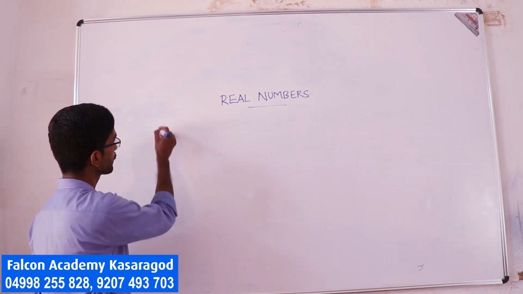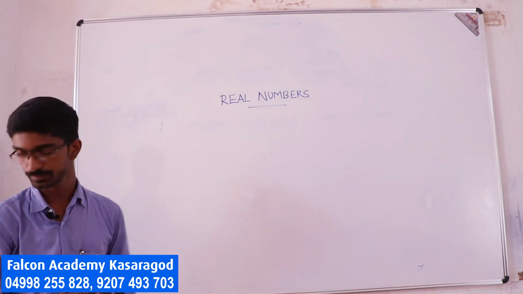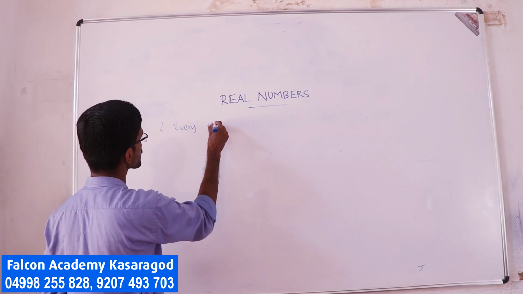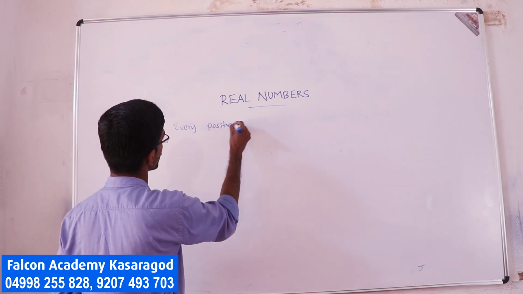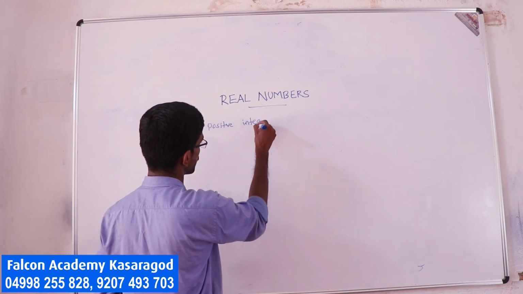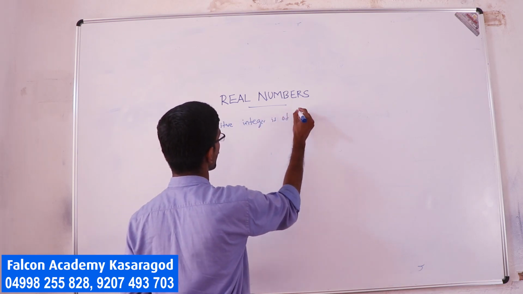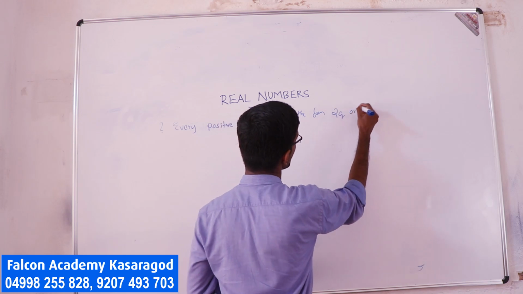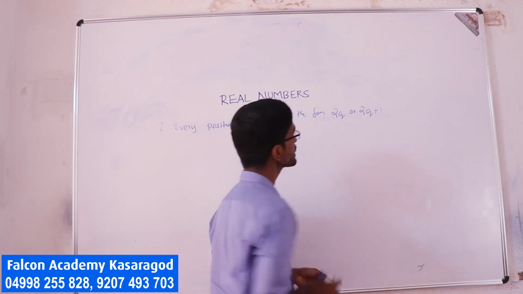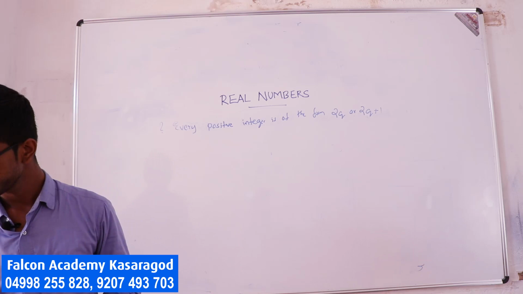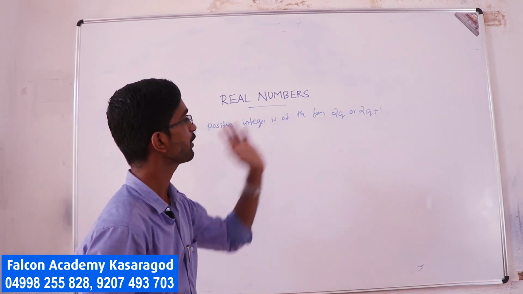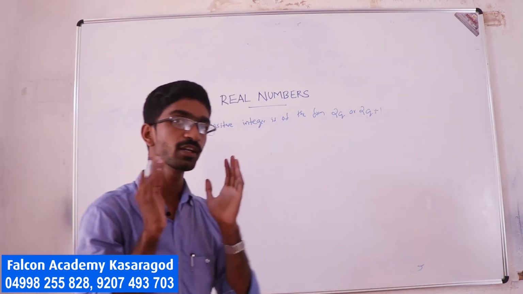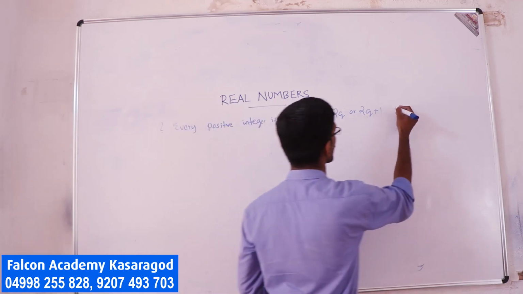Now, we will consider one more problem. The question is like this. Every positive integer is of the form 2q or 2q plus 1 for some q.